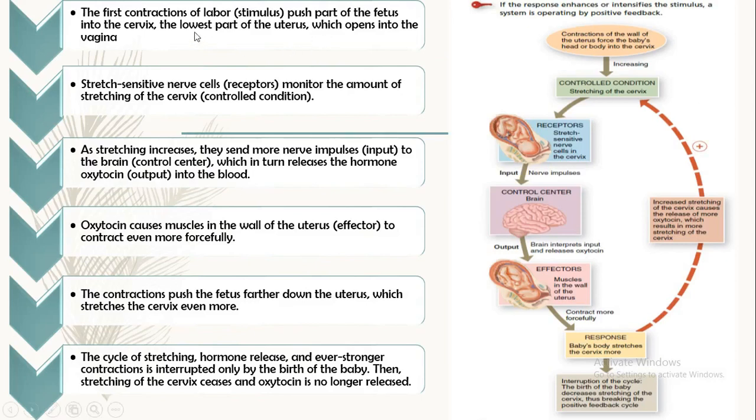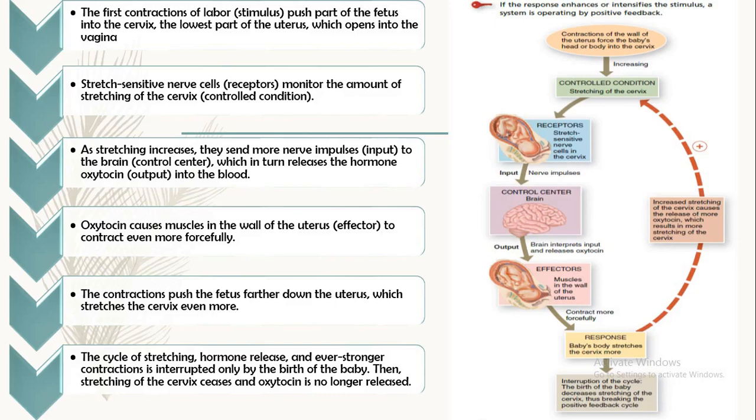Now, what happens in the positive feedback mechanism? The first contraction of labor, or the stimulus, pushes part of the fetus into the cervix, the lowest part of the uterus, which opens into the vagina. Stretch-sensitive nerve cells, which are receptors, monitor the amount of stretching of the cervix, which is the control condition. As stretching increases, they send more nerve impulses, or the input, to the brain, or the control center, which in turn releases the hormone oxytocin into the blood.